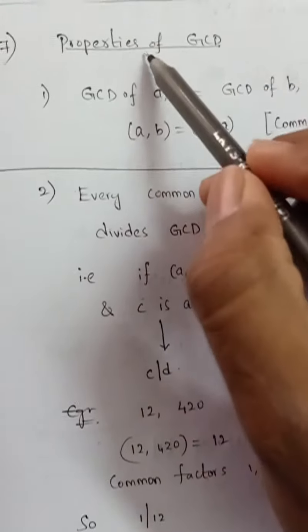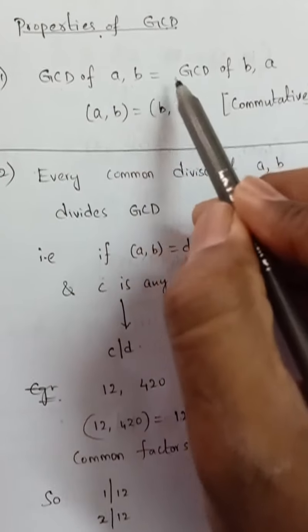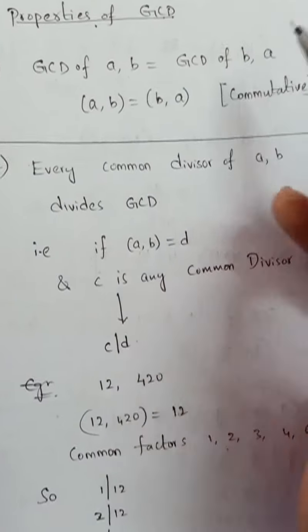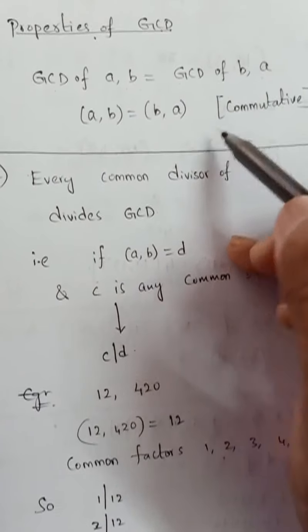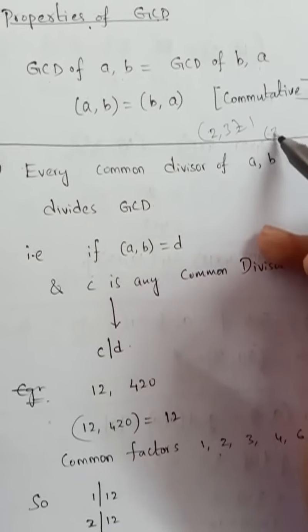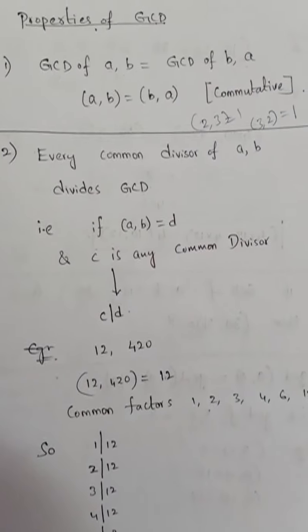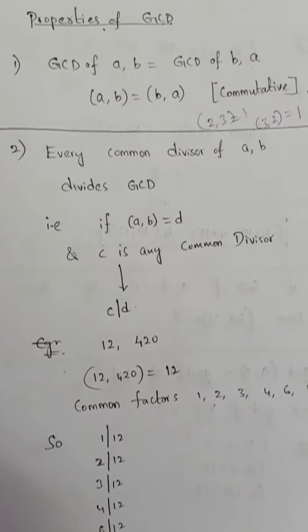Now we will see some important properties of the GCD or HCF. Now GCD of A comma B is equal to GCD of B comma A. Whatever may be the order of the numbers, the GCD will be the same. Suppose GCD of 2 comma 3 is 1, and GCD of 3 comma 2 is also 1. So there is no importance for the order of the numbers while finding the GCD.